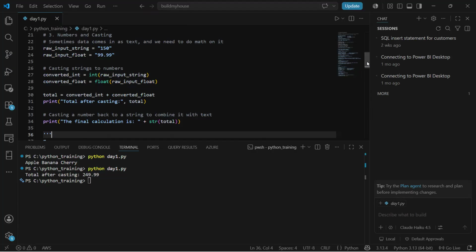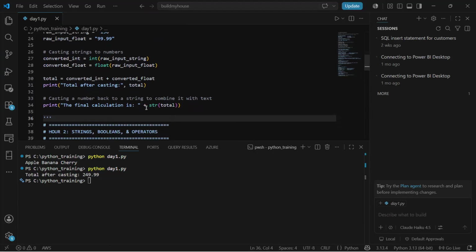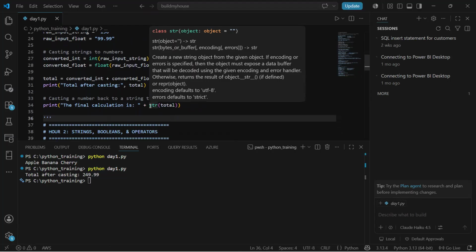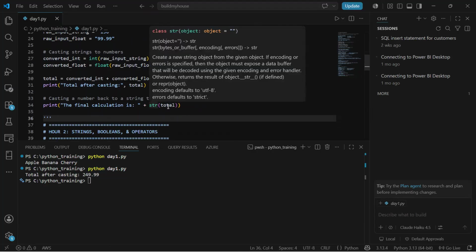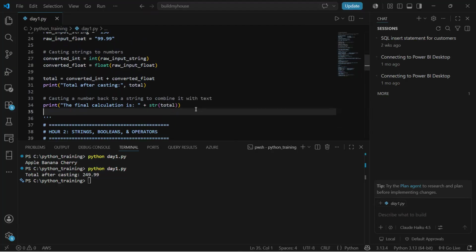And on top of it, if I want to do a concatenation, I cannot directly do it. I have to use str total, I mean, I have to convert it to a string. So I've used the function str. Now if I go ahead and execute, you can see for the first print we are getting this. And for the second print, since we have converted the entire thing into a string, it has done the concatenation and then displayed it.